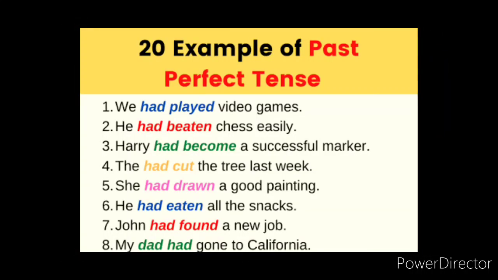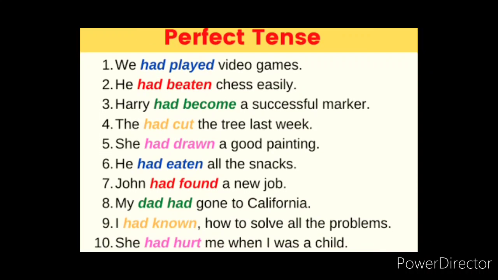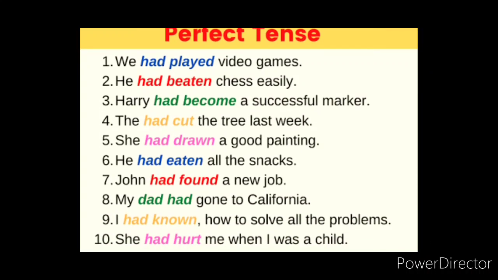Children, look at the example sentences for past perfect tense. See here, if it is plural or singular, we must use had plus verb 3 form. So this is the constant structure for past perfect tense. So we had played video games. He had beaten chess easily. Harry had become a successful maker.